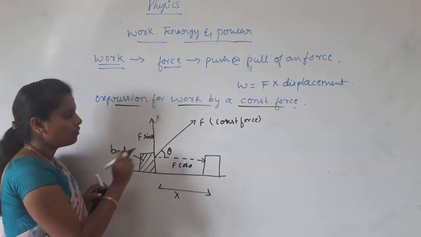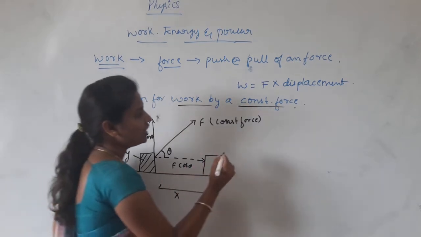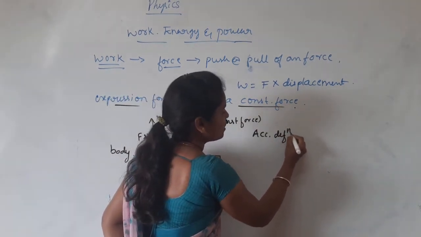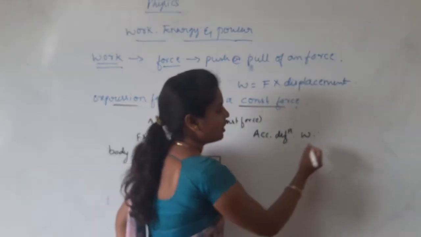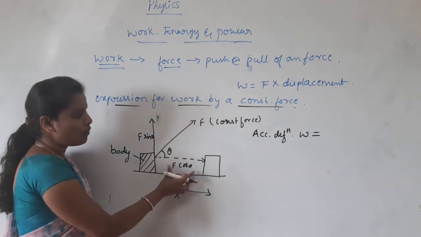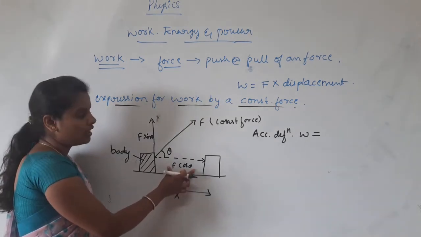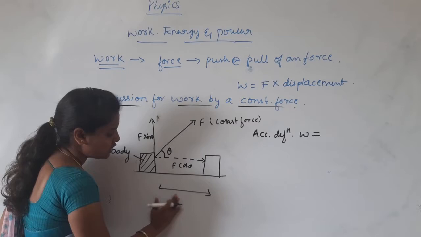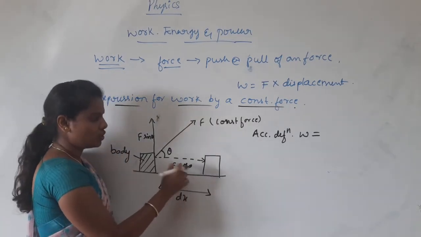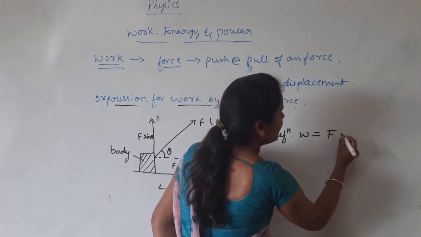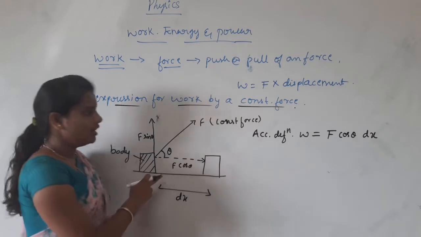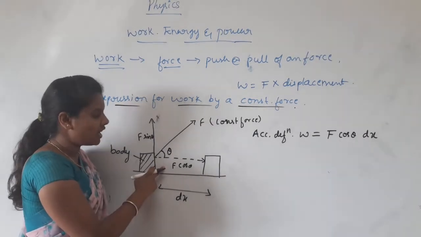Now, according to the definition of work done, work is the product of force into displacement. Here displacement means a small distance dx. So it is F cos theta into dx. Why do we consider F cos theta?